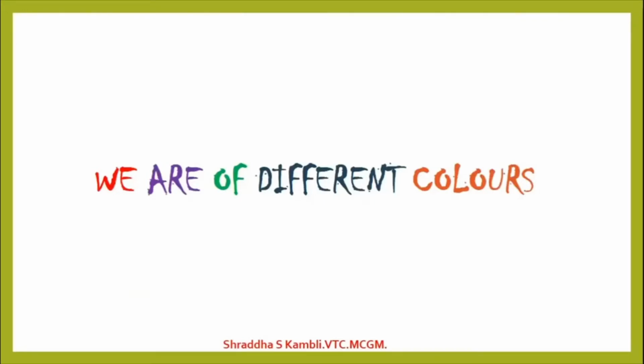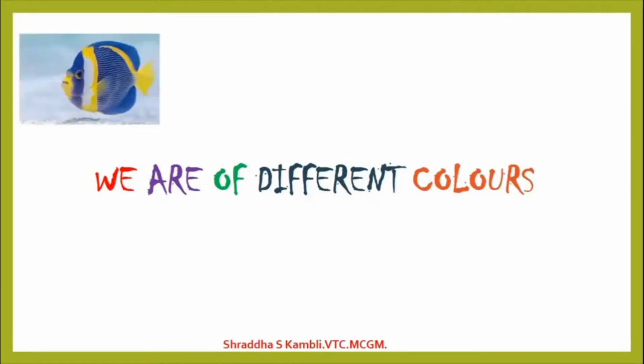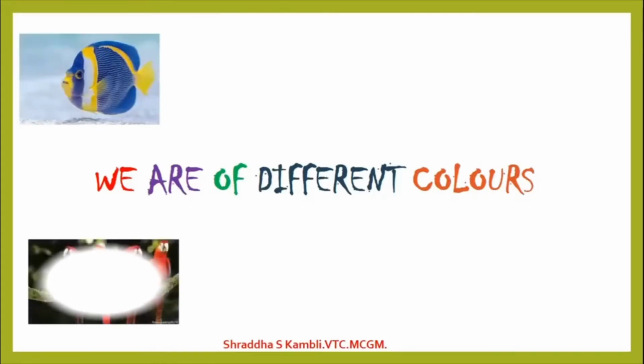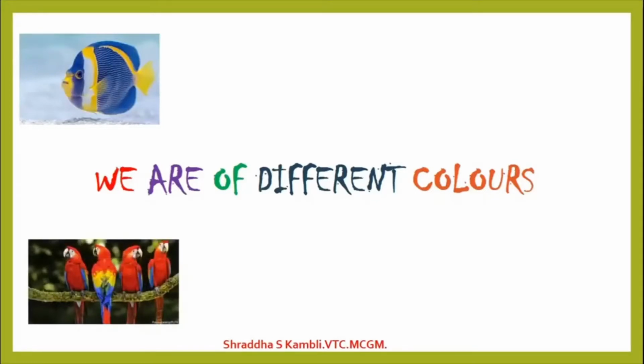See, now you saw the peacock, it was so colorful, whereas when you look at an elephant or when you look at a crow, you will see that it is black in color. So animals are of different colors also. Let us look at some examples. See this fish? Colorful, isn't it? Yellow and blue and white. And then we have these special parrots.